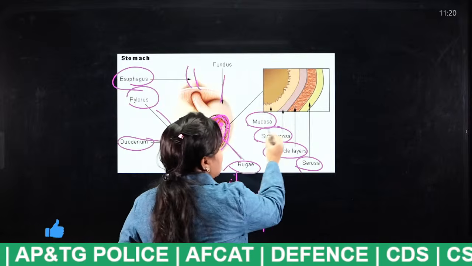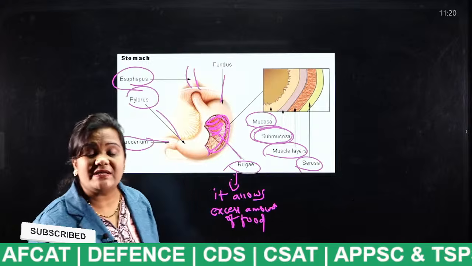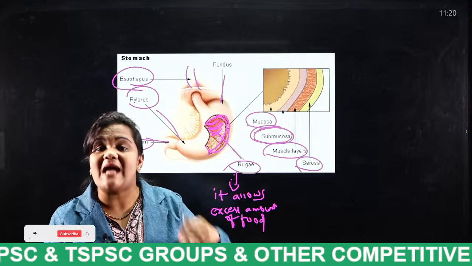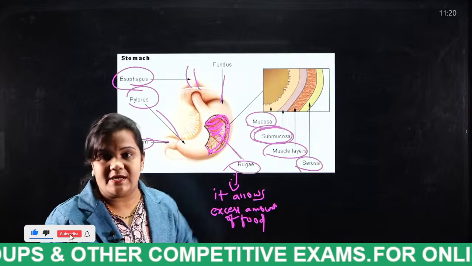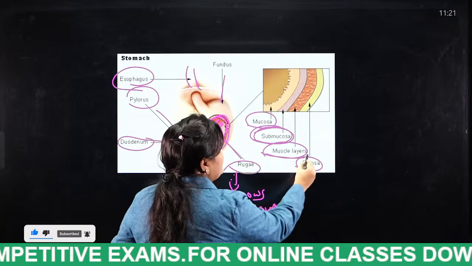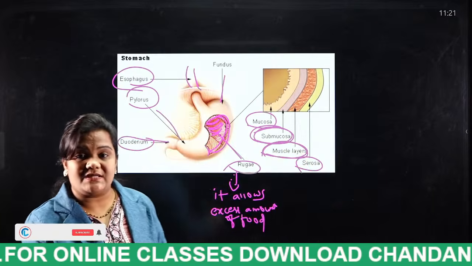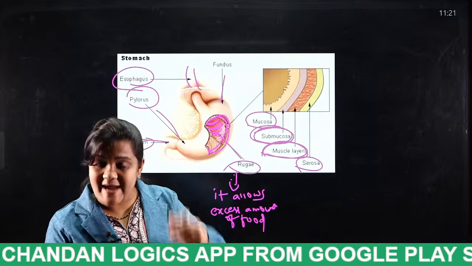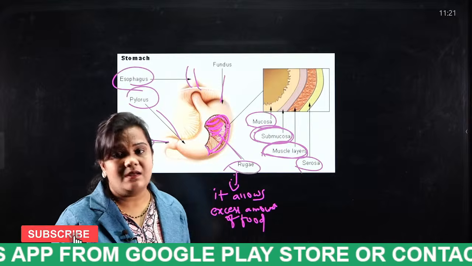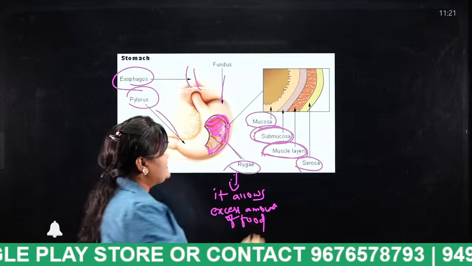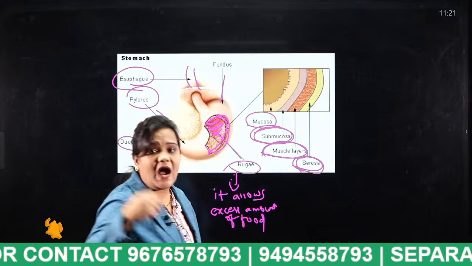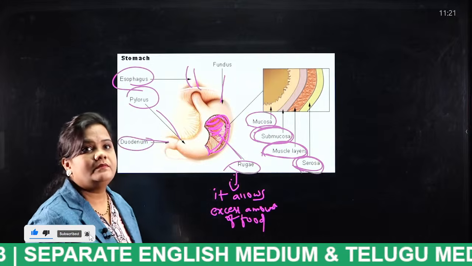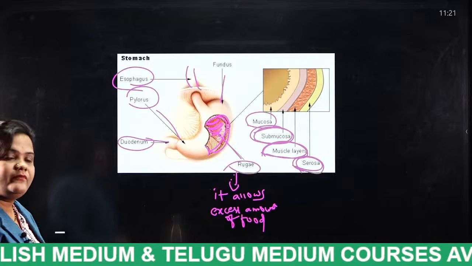And this is the layer of submucosa. What is the function of this submucosa? In the submucosa, blood vessels and nerves are situated. And next come the muscle layers. So muscle layers means what? The contraction, the movement of digestion, will appear in this muscle layer. And next, serosa. The outermost layer of the stomach lining is known as what? Serosa. Very good.